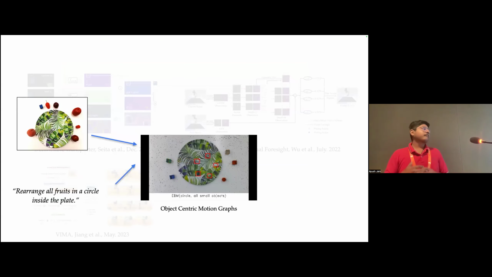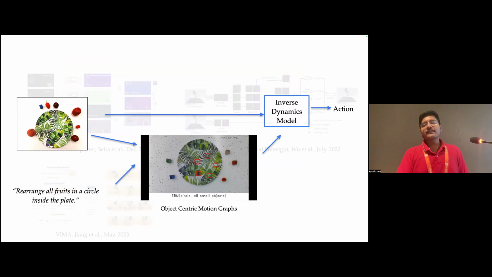So in this work, what we propose is to build subgoals in the object-centric motion graph space. What this basically means is that we won't be reasoning in terms of pixel space, but in terms of how the objects should move to the right goal location, using bounding box representations. And once we have this goal representation, we just use a simple action policy or an inverse dynamics model to map it to the actions.